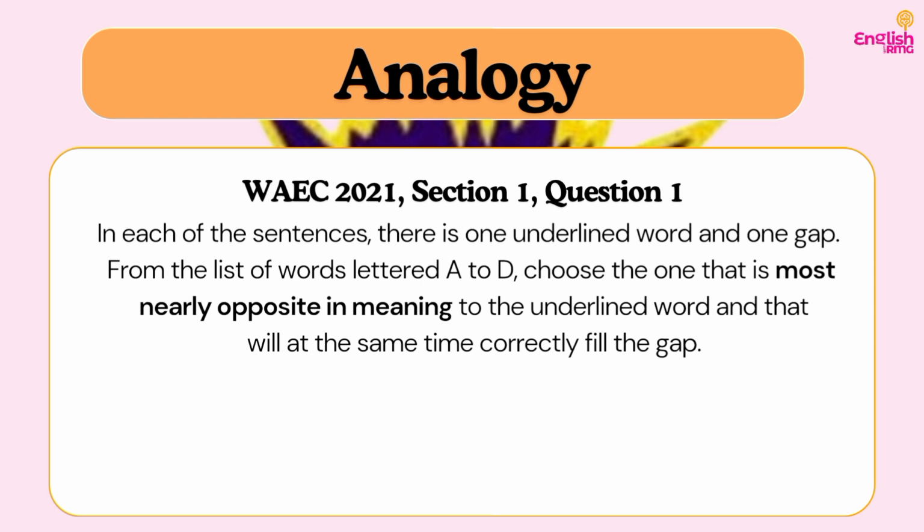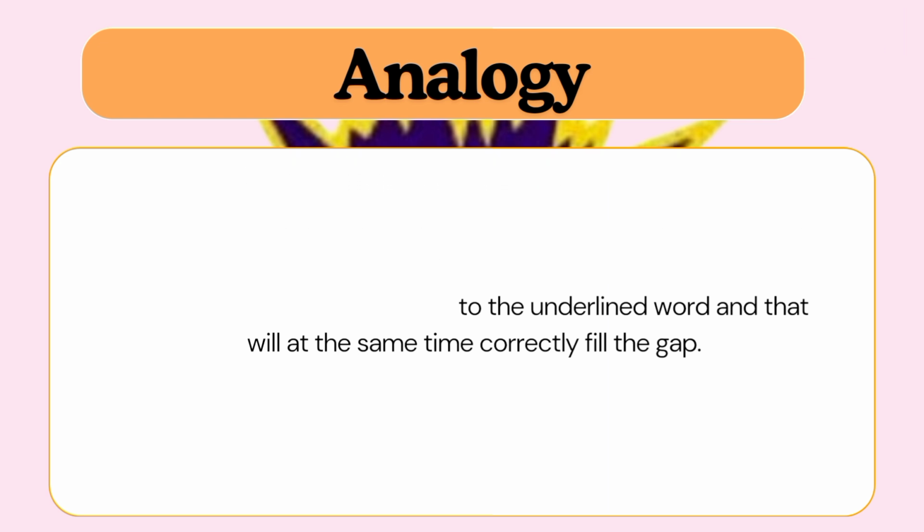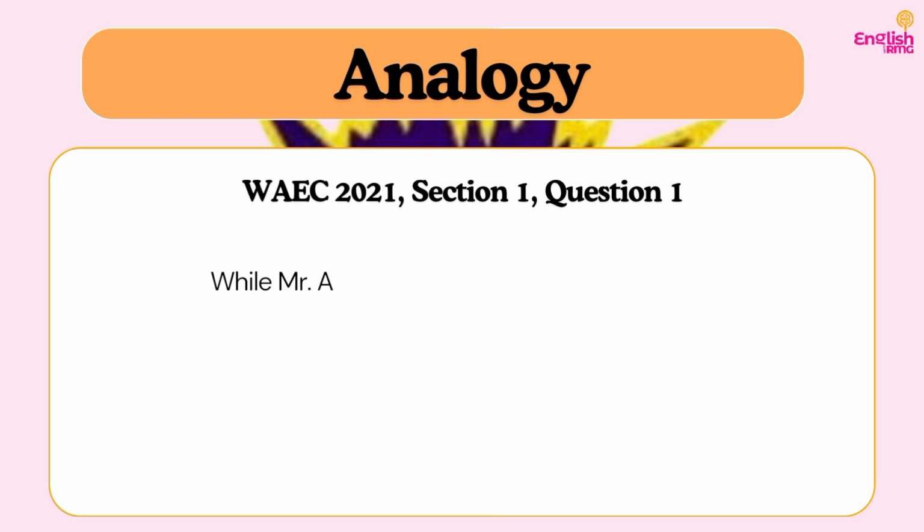So subsequently, I'm just going to write "nearly opposite in meaning" on the questions. I hope you get it. So this is our first question. We have: while Mr. Ade is dash, his son is a novice. So from my explanation of analogy, it's just like saying novice is to Mr. Ade's son, while dash is to what?